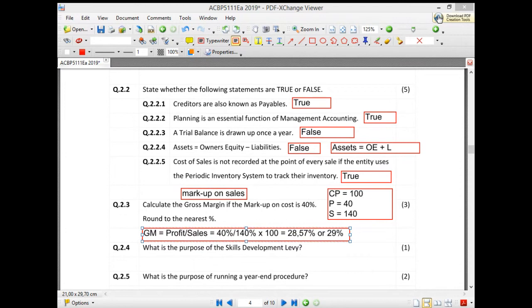Okay. Then if we move on to question 2.4, they ask you, what is the purpose of the skills development levy? So what is the purpose of it? Why do they charge that to companies?